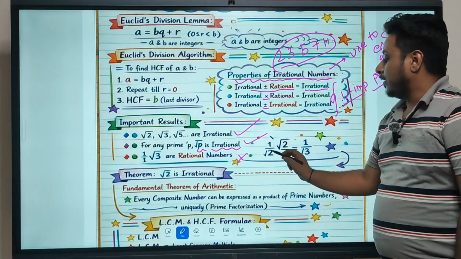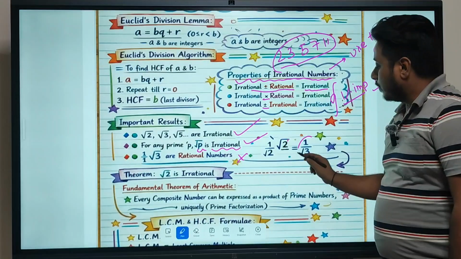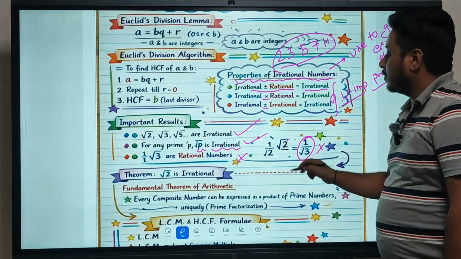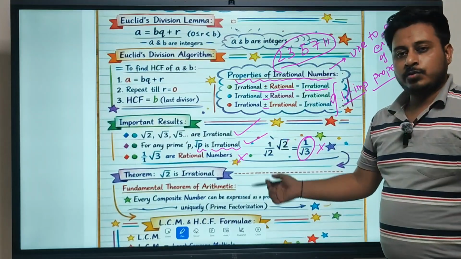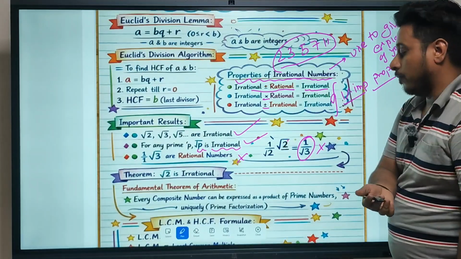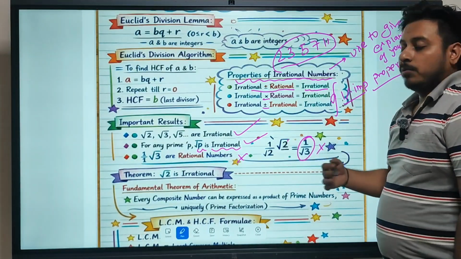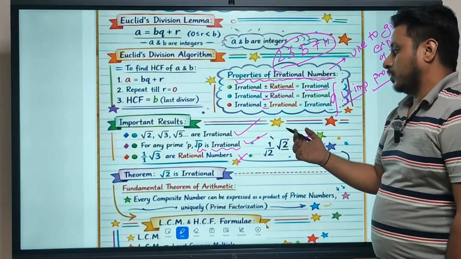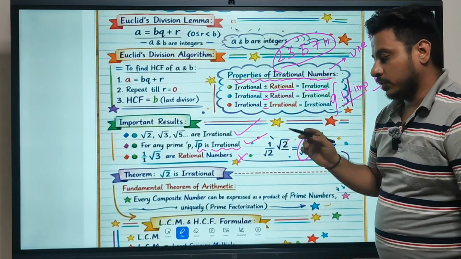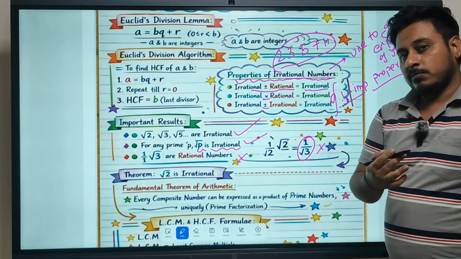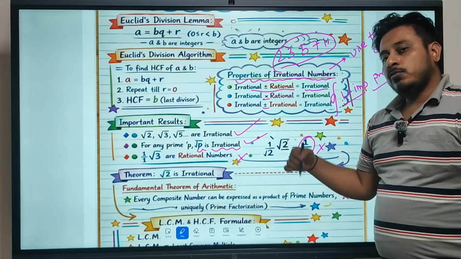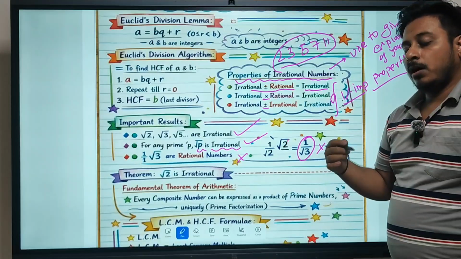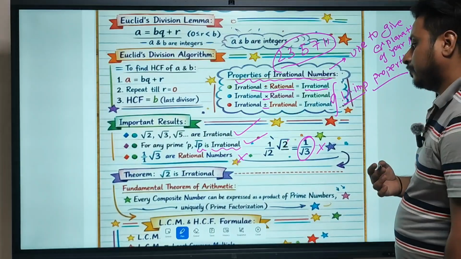Similarly, 1 by root 2 into root 2 will not give 1 by root 3, so that is also wrong. This is just for your explanation, like these kinds of MCQs you may receive in your exam. So you can answer whether this is a right statement or a wrong statement. There are also questions coming as assertion and reason, so you should understand how to solve and understand those questions as well.